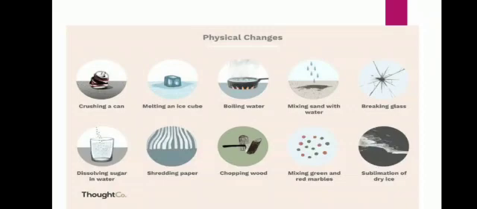Next is hammering of metals to form sheets. Malleable is the property of metal, means they can be beaten into thin sheets. But the sheets of metal contain the same substance, only their shapes get changed. So we can say that the hammering of metal into sheets is a physical change.